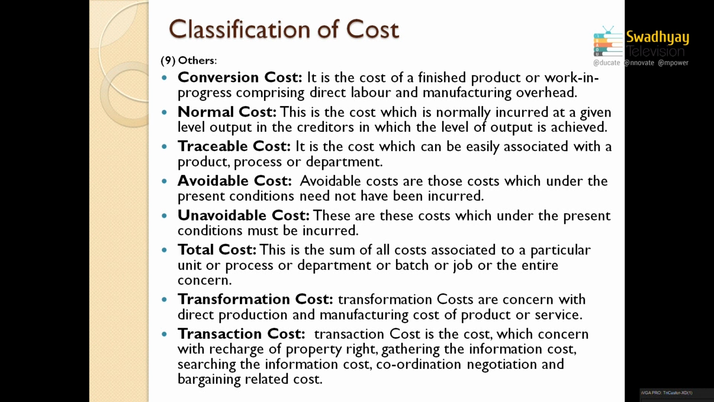It means that up to the manufacturing expenses, all the cost is related to transformation cost, like manufacturing cost or production cost. Transaction cost is concerned with the transfer of property rights: information cost, bargaining cost, negotiation cost, coordination cost, or the amount of discussion incurred between the two parties, and the amount of controlling between the two parties. That is the transaction cost.